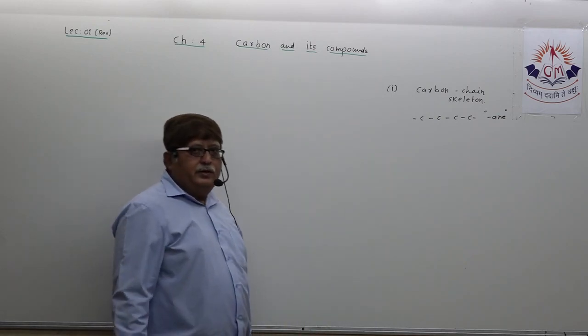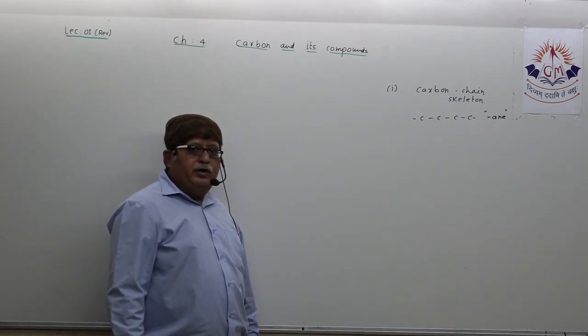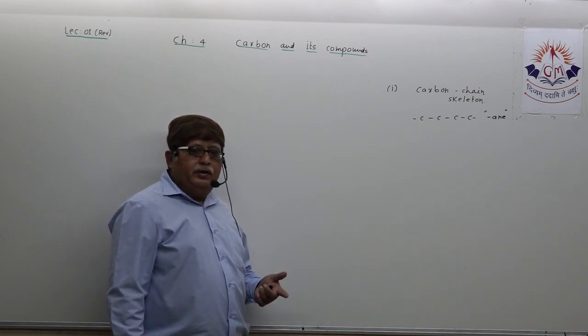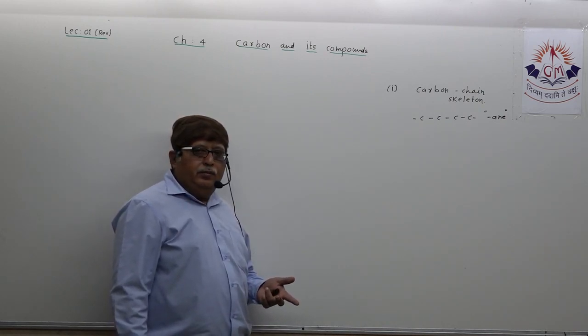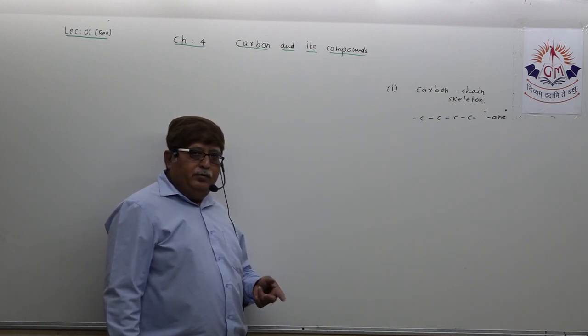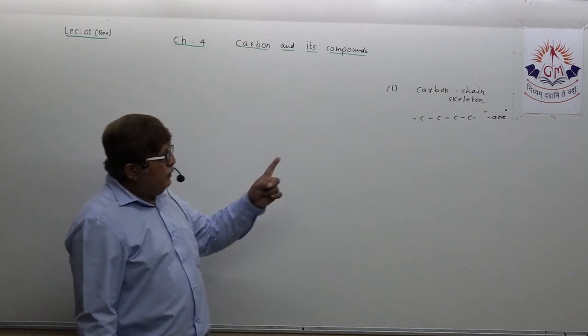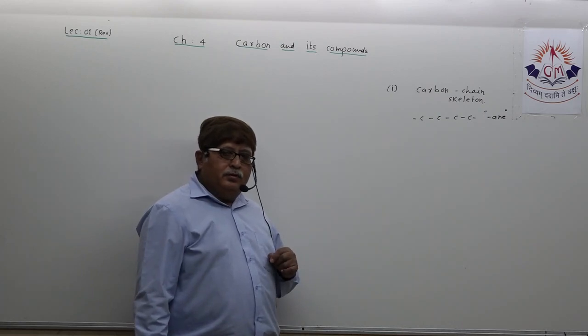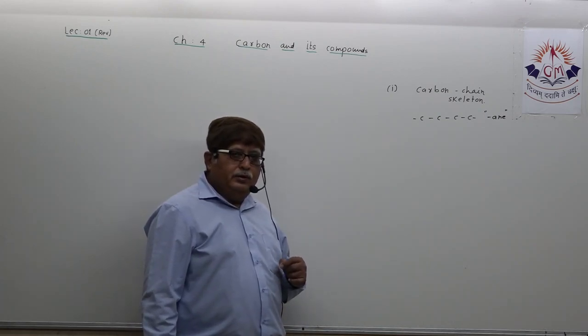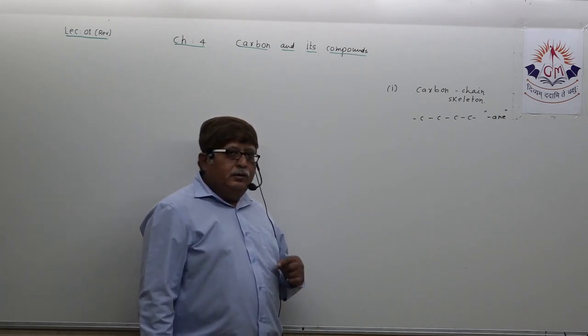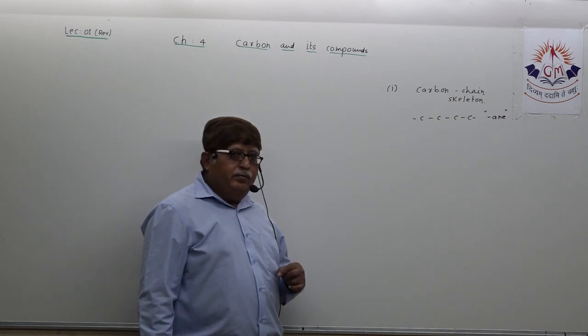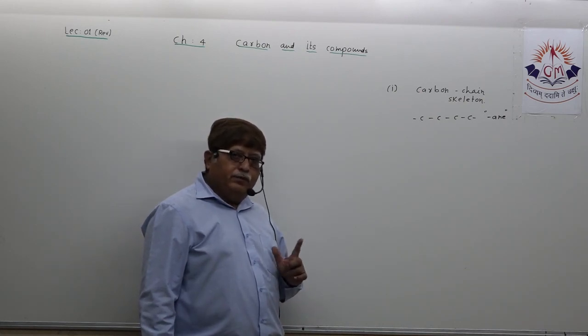For carbon atoms, you know, butane, 5 carbon atoms, pentane, 3, propane, that way. But strictly, carbon chain may be linear, cyclic, branched, whatever.